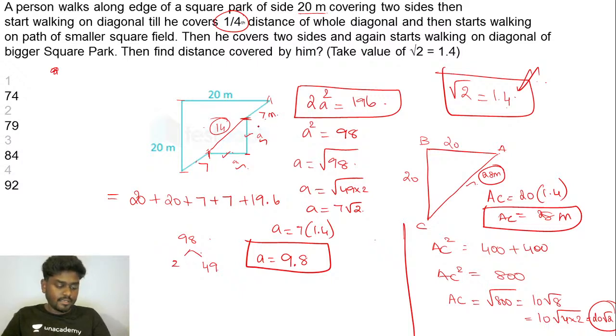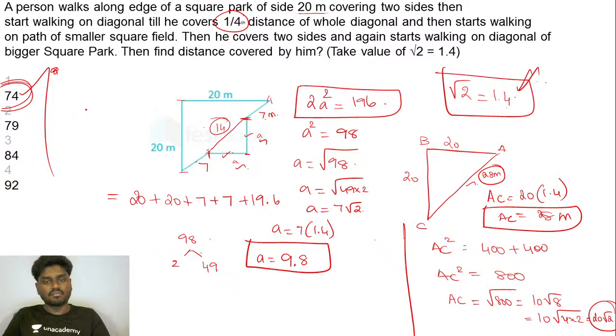So you'll be getting 20. So if you try to do this, you'll be getting exactly 74 meters.